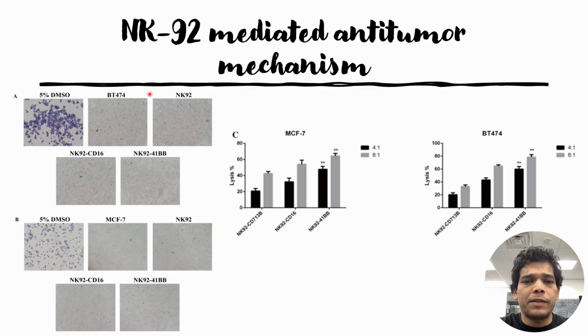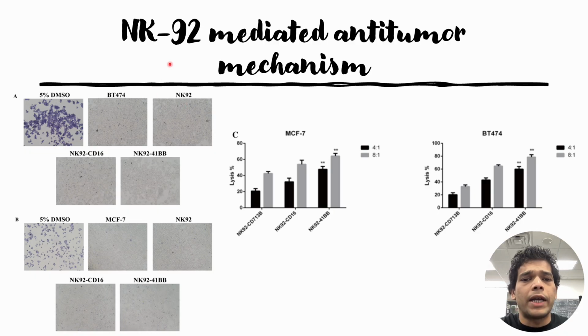So one of the common mechanisms by which immune cells target these cancer cells is apoptosis. So they checked the apoptosis in different co-culture conditions. What are the co-culture conditions they used to check whether apoptosis is the reason for the cell lysis?